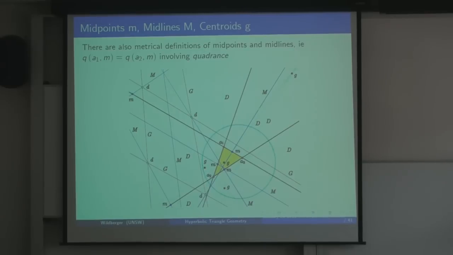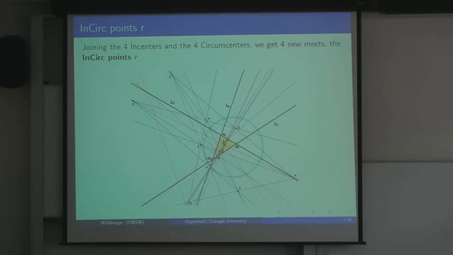So these are all theorems. The theorems are that these three lines are concurrent. And I'll just give you two more slides, showing you more things that happen.